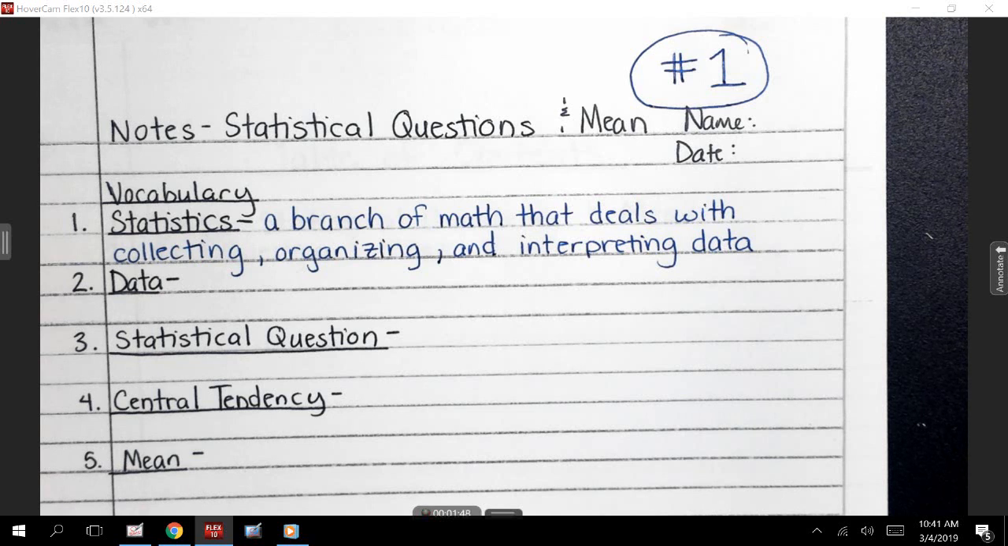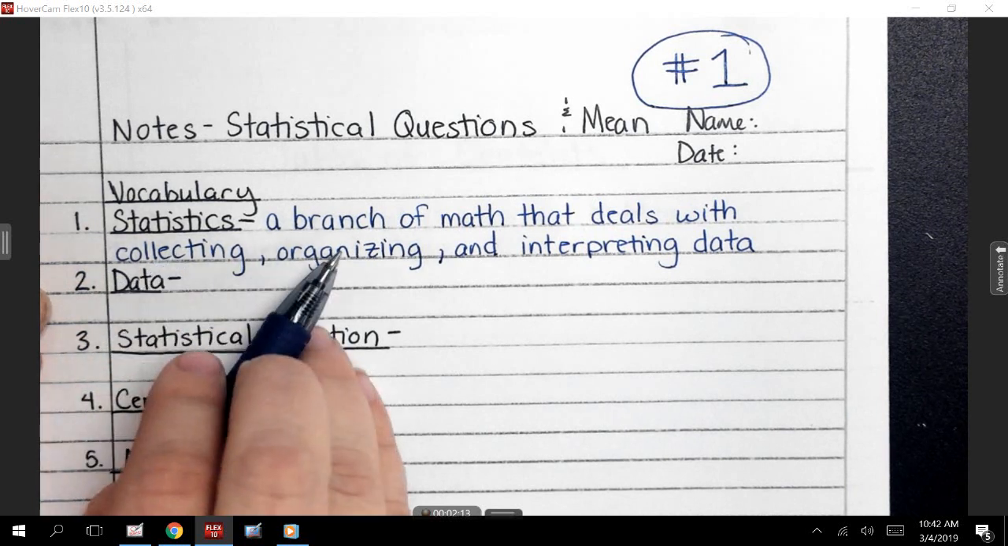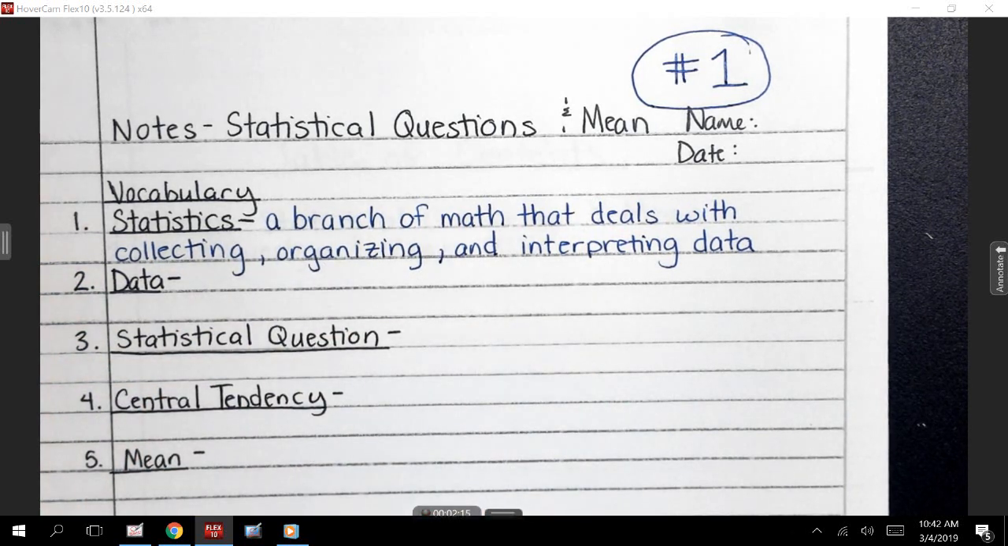Now guys, this specific topic is probably the most important thing we do, simply because if you were going to use anything outside of a math classroom, statistics is probably like the number one thing you're going to see. It correlates or matches up really well with science. Can anyone think of when in science you would collect, organize, and interpret some data? What would you be doing in science where you might need to do that?